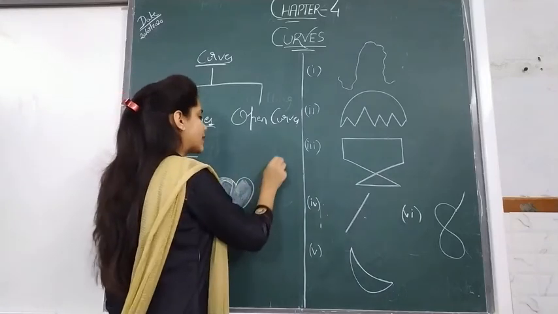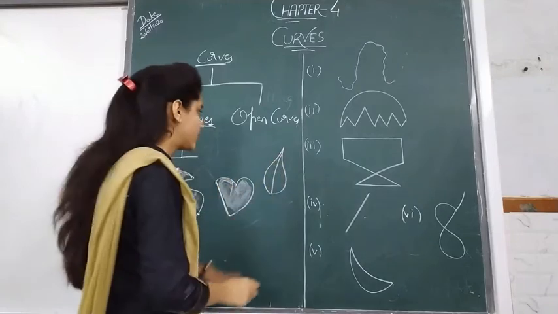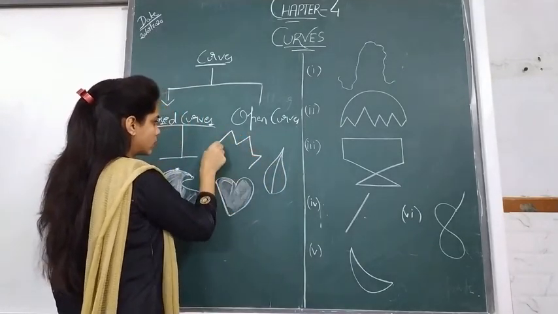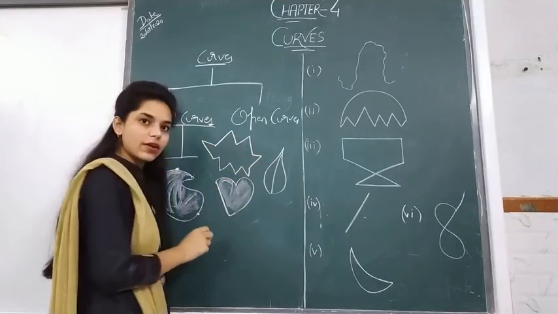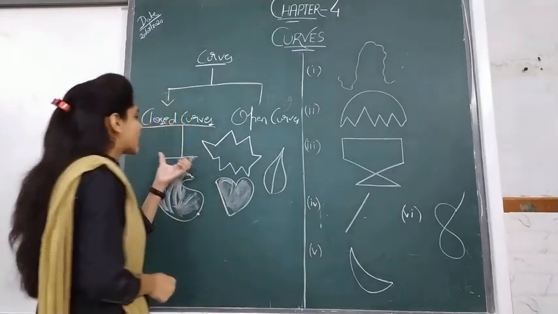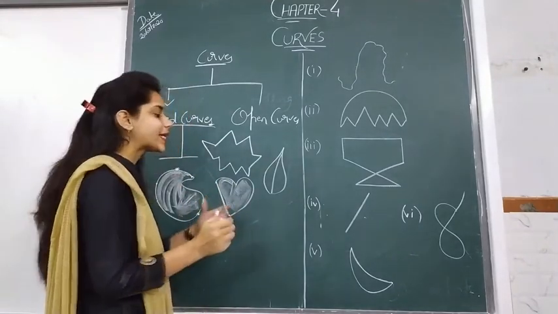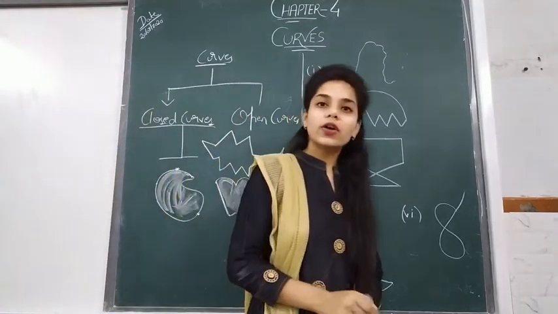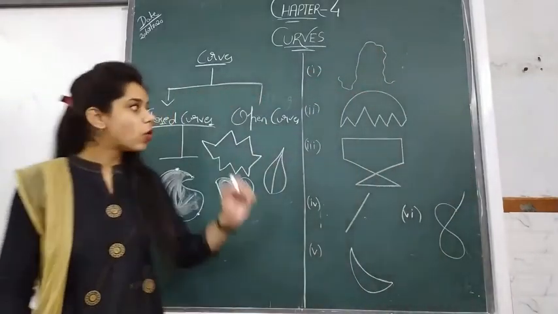And if I make this leaf, this is again a closed curve, and if I make this star, this is again a closed curve. Understood? So in closed curves there is no start point and end point, and it has area enclosed within it. So that is known as what? Closed curves. Understood?